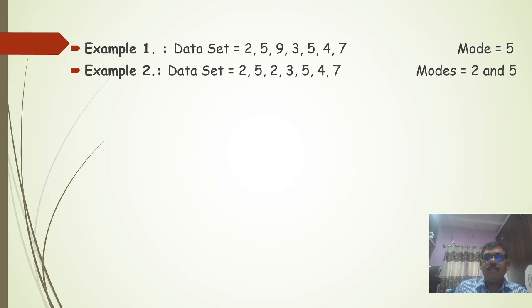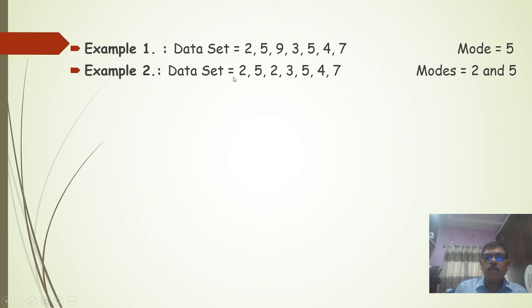That is a data set. Here you can observe what the mode is: 2, 5, 9, 3, 5, 4, 7. Which value is repeating more times, appearing more times? The 5. 5 is appearing 2 times, and therefore the mode for this is 5.